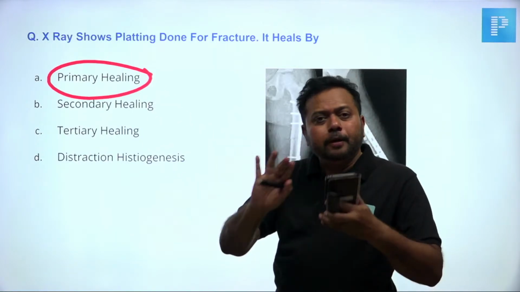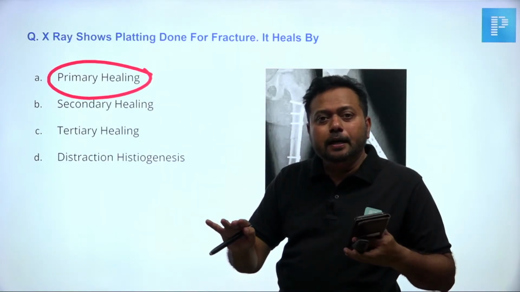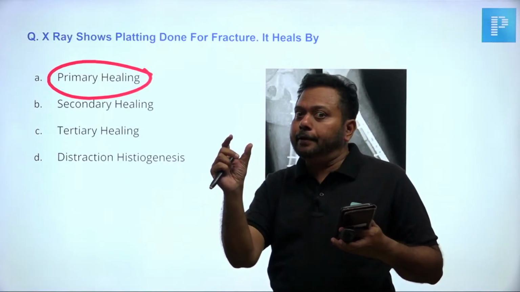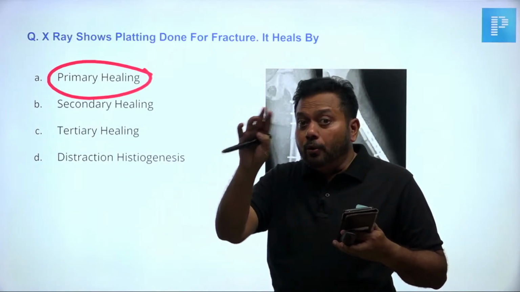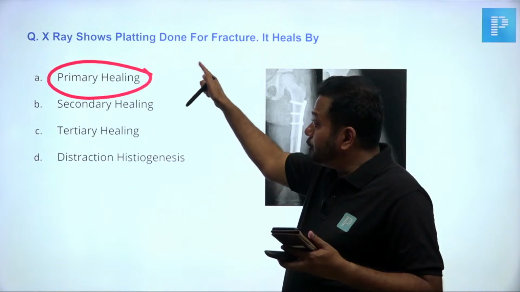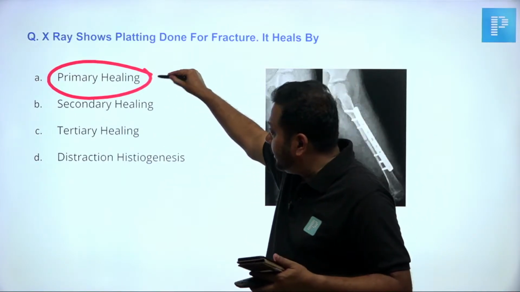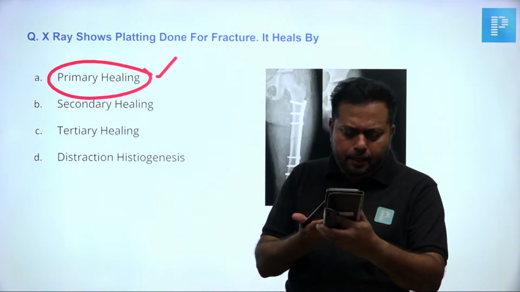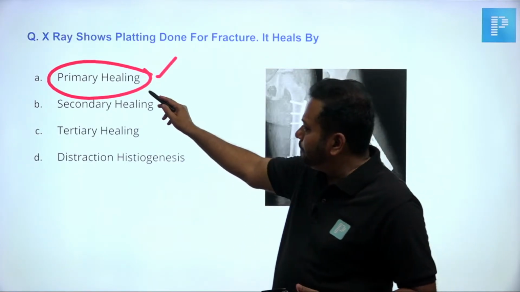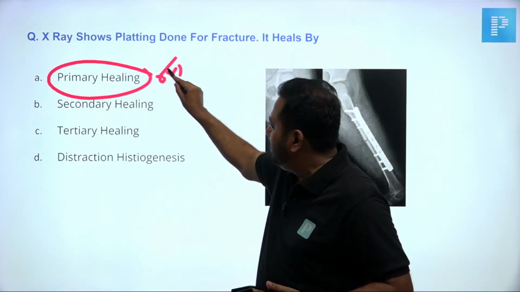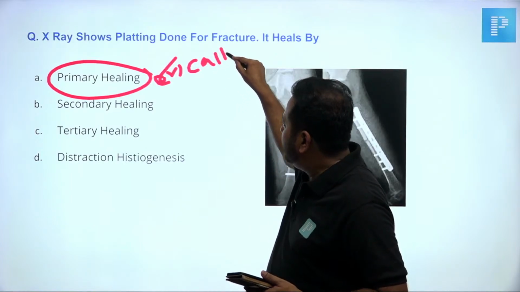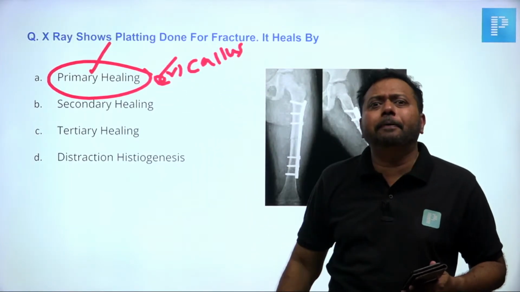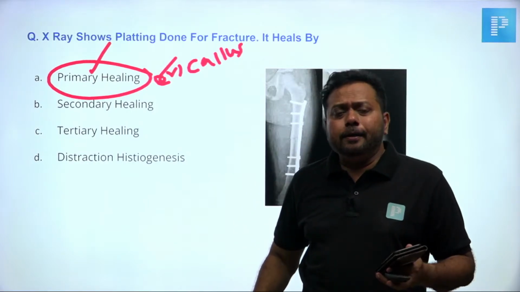In primary healing, there won't be much callus. The book says absent callus. A standard textbook uses the word absent callus. That means no external callus is there. So X-ray shows plating is done. That is called primary healing. Primary healing or primary callus, that should be the answer. I want you to tick the word primary. Whenever a plate is there, it's called primary. That's all.